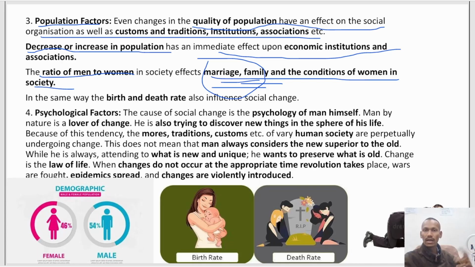So I totally support intercaste marriage. There is no doubt in that. But yes, this will cause intercaste marriage as well. So this is how social change will also occur.